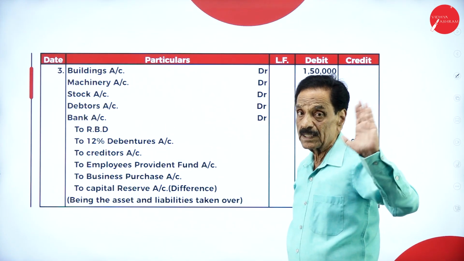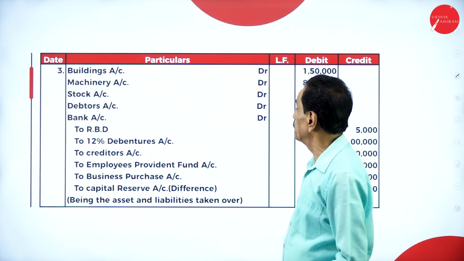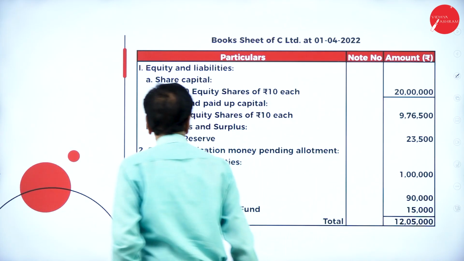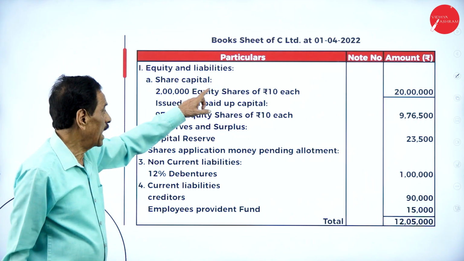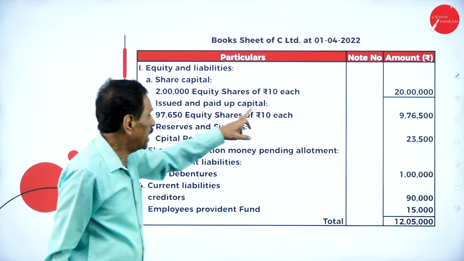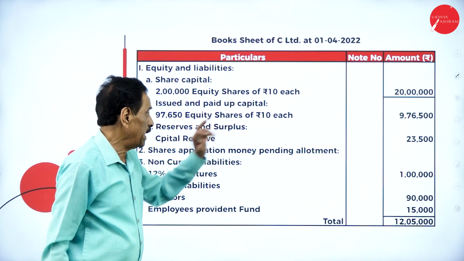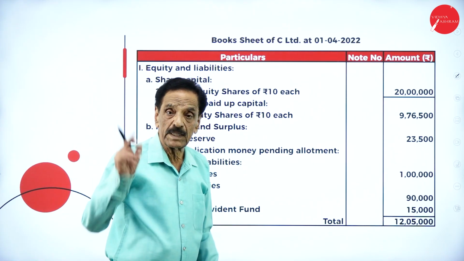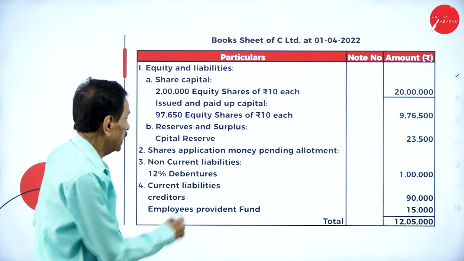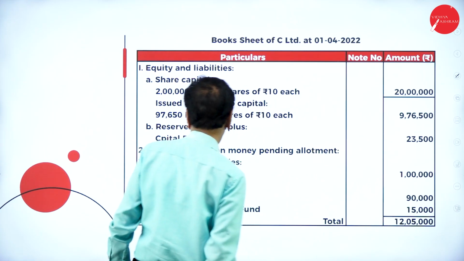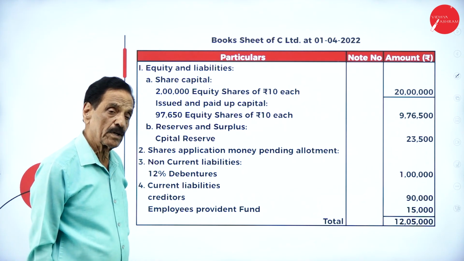They take over all the assets and liabilities. Whatever the difference comes, that will be considered as a capital reserve. We will move on to the balance sheet now, in vertical form. Here, how to write? Equity and liabilities, share capital: 2 lakh equity shares of 10 each, that is 20 lakh authorized capital, issued and paid up capital. Totally whatever the purchase consideration total comes, they paid in the form of equity shares. There is a capital reserve of 23,500 because assets are more and liabilities are less. The difference will come to the credit side.